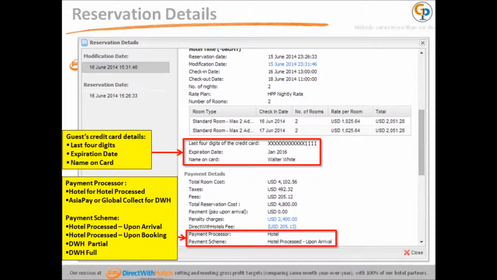On the Reservations Details tab, the guest's last 4 digits, expiration date, and name of card is listed. For payment processor: hotel for hotel processed, Asia Pay or Global Connect for DWH. Payment scheme: hotel processed, upon arrival or upon booking. DWH, partial or full.